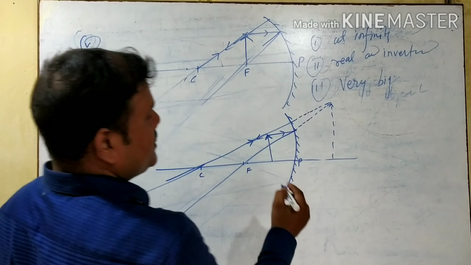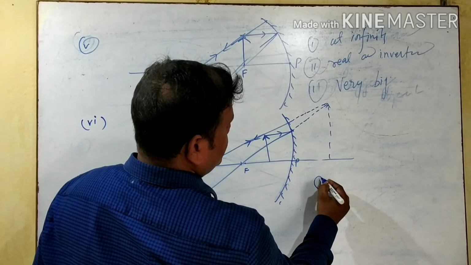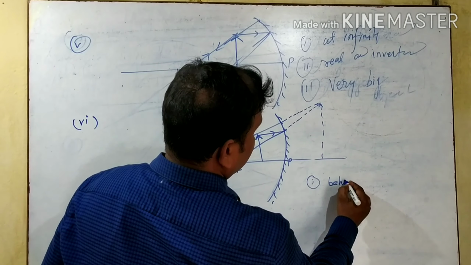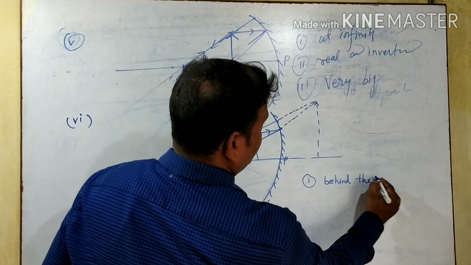So what are the characteristics of the image? First one, that is behind the mirror.